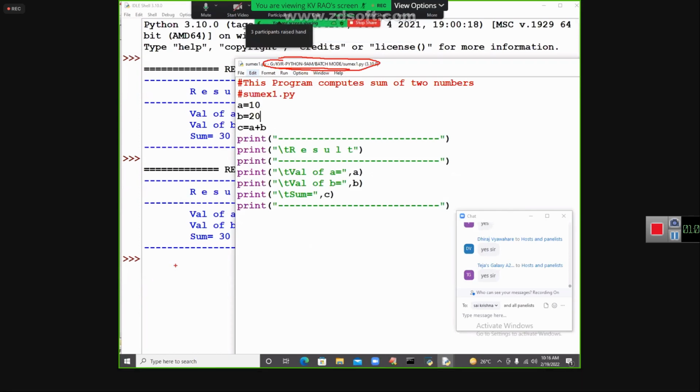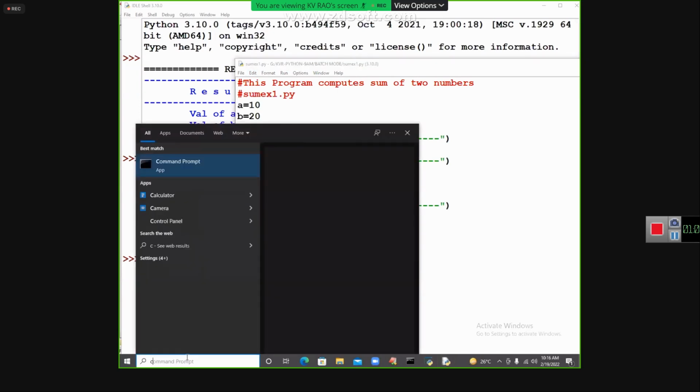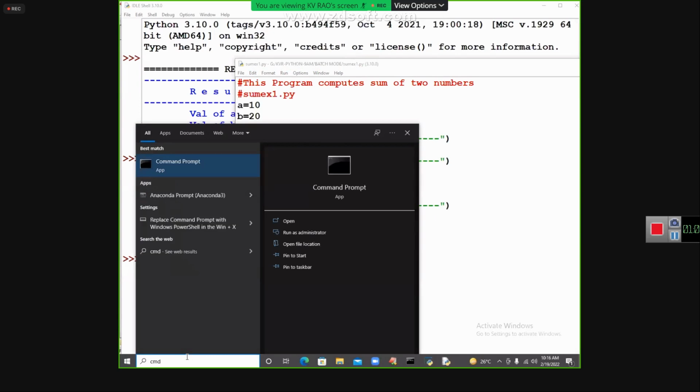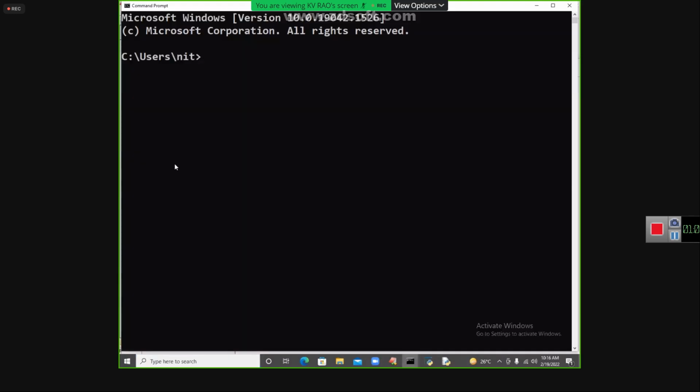How to go to that folder? You need to go to the command prompt. Start button, CMD. CMD stands for command prompt. You see this command prompt. Click on the command prompt.